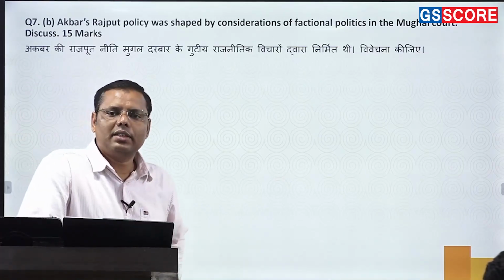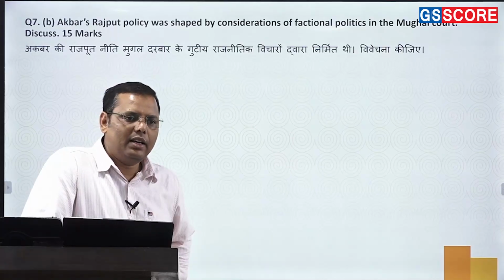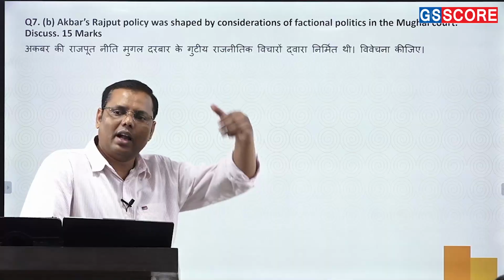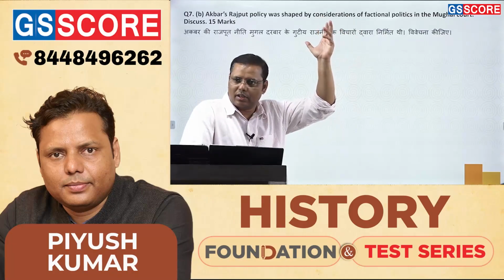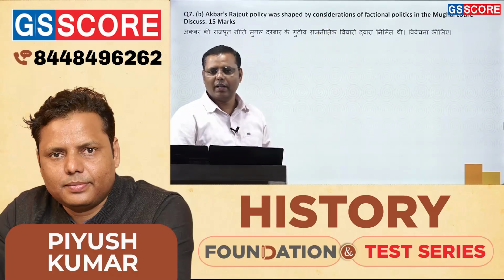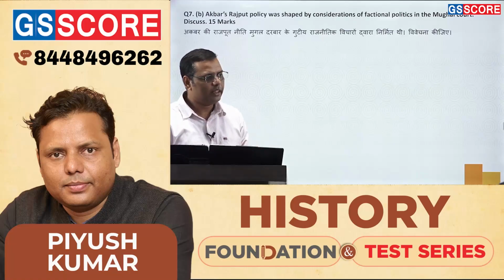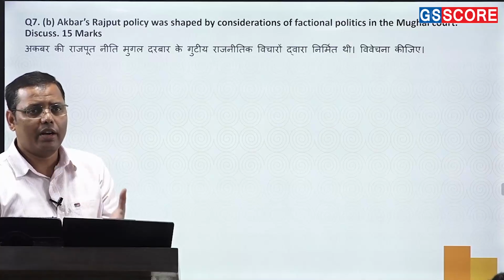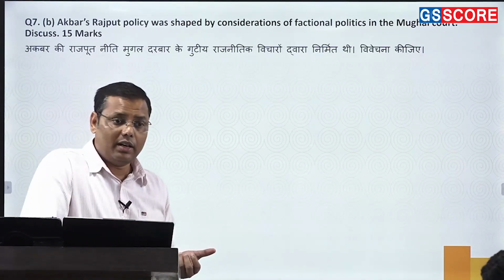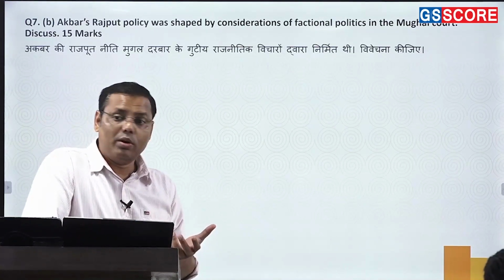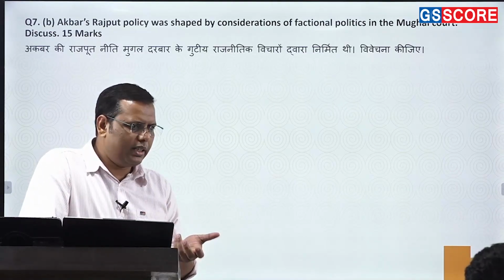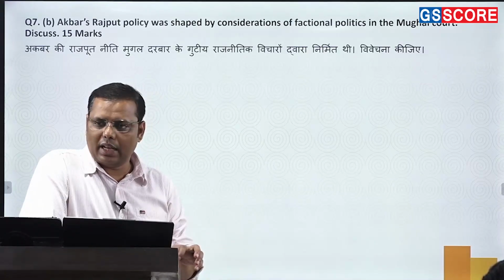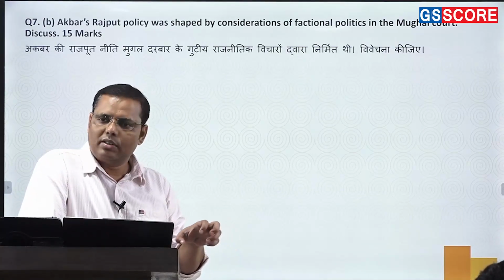So first of all, he was advised by his father itself, right? Rajputs must be made friends because they are the biggest enemy. Humayun was advised this by some Iranian scholars: if you have to rule over India, you have to somehow make the Rajputs friends. Okay? That's one thing that you should write. Humayun was already aware of the image of Rana Sanga and all. They had a very glorious image of Rana Sanga, which sometimes made them scared. That's also one thing. Apart from this, their locality or region was such that it was very tough to conquer.